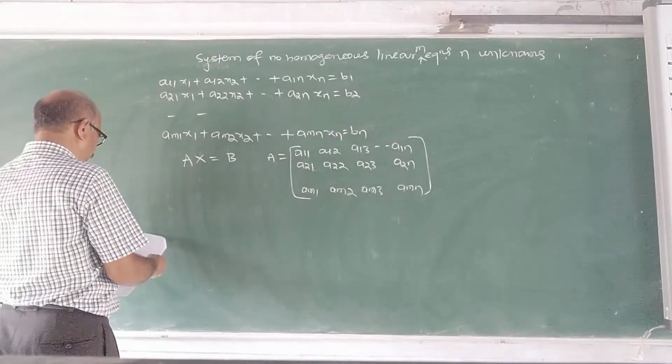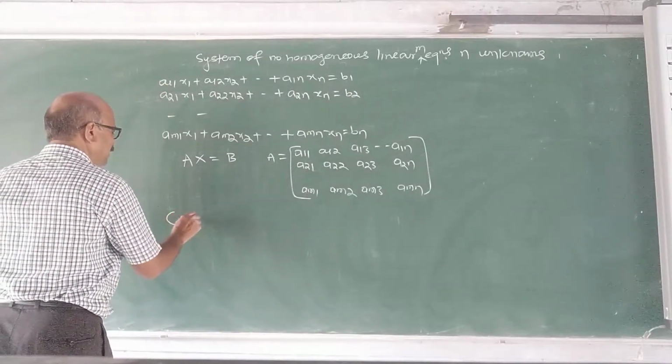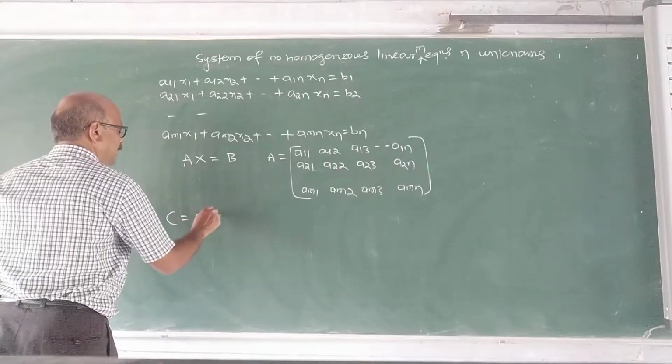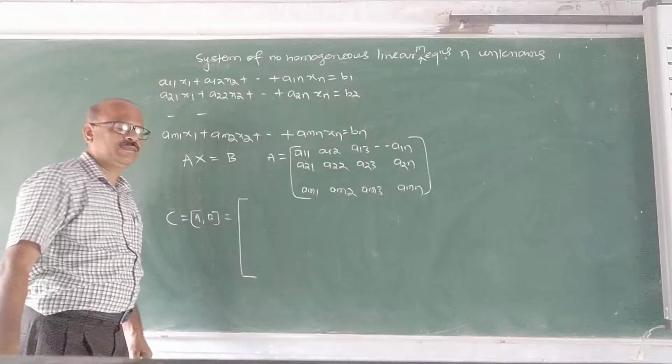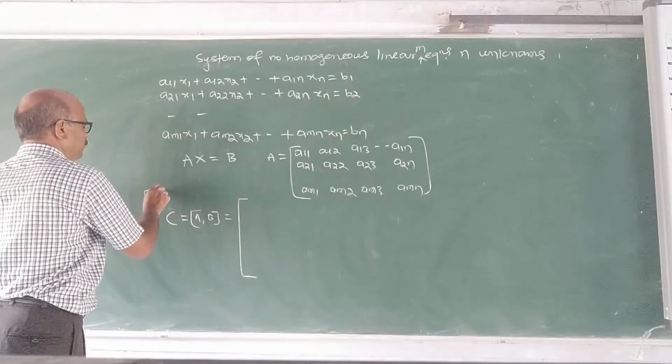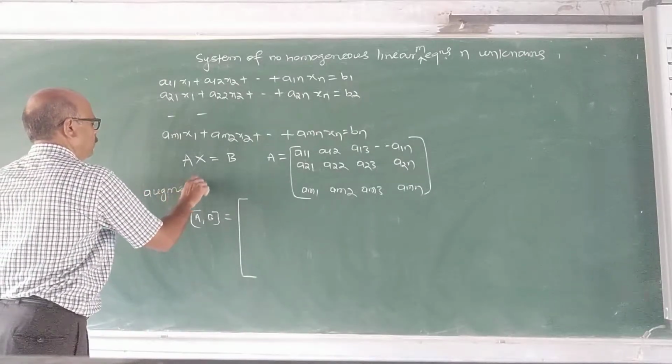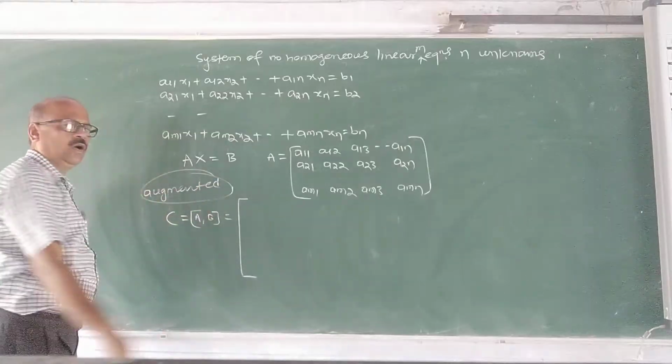Now we get C is equal to the matrix [A B]. It is called the augmented matrix.